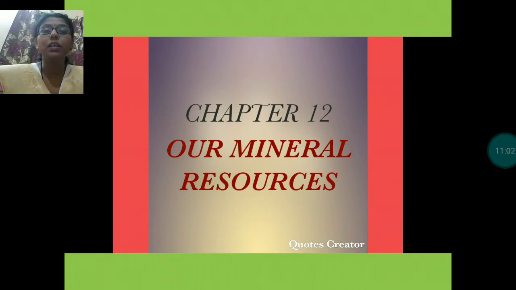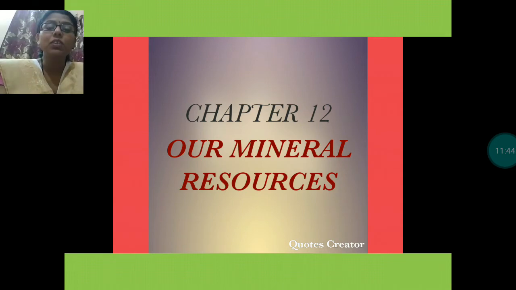Now let's move to the next chapter, that is chapter number 12, Our Mineral Resources. In this chapter, I had explained to you about minerals. What is mineral? The substances that are found under the ground. The substances which we dig out from the ground are known as minerals. These minerals are of two types. One is known as metallic minerals and the second one is known as non-metallic minerals. Metallic minerals contain metals and non-metallic minerals do not contain metal.